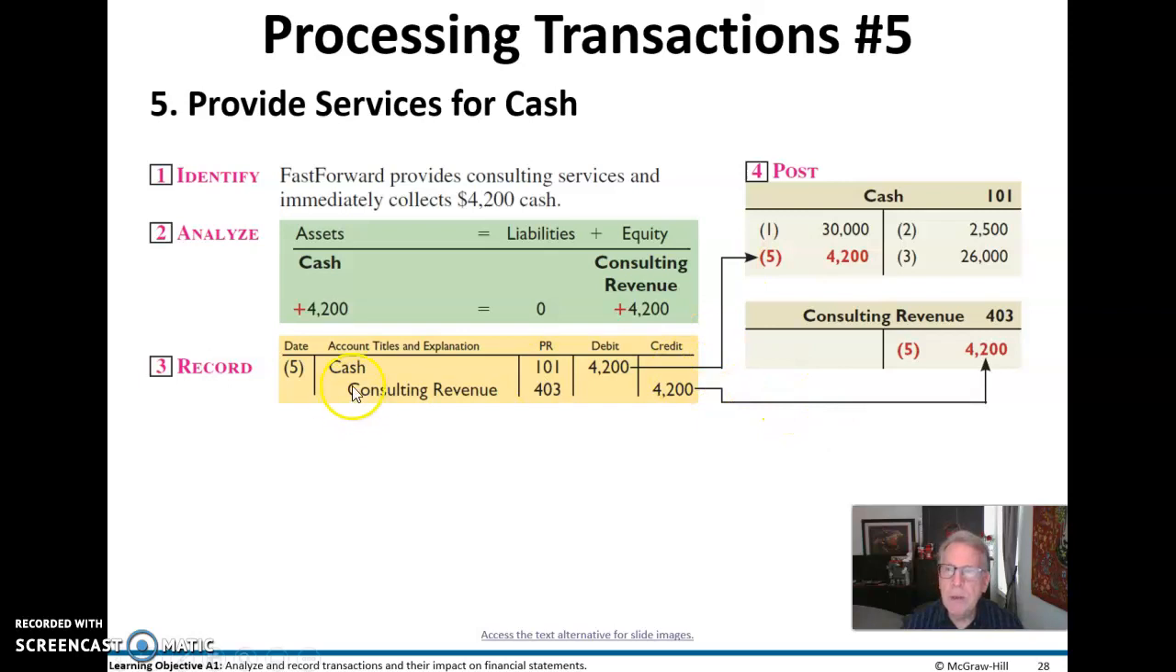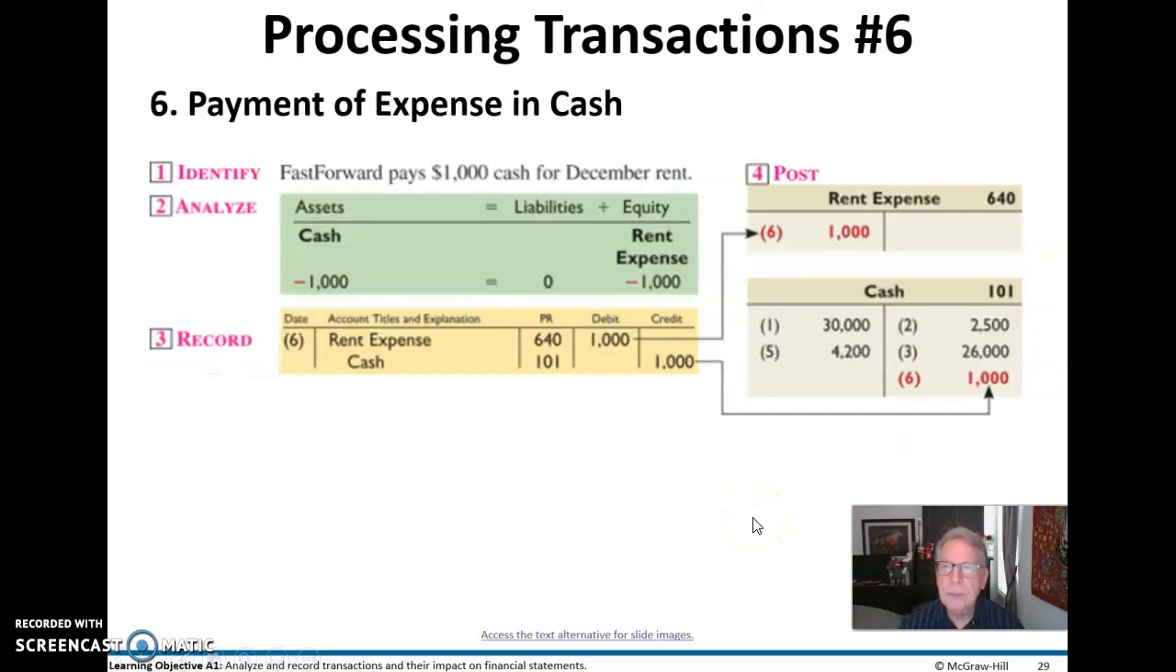We provided some services for cash. And here we've hit our first income statement account, consulting revenue. This revenue is going up, and we're receiving some cash for our services. So we debit cash and we credit account 403, consulting revenue on the income statement, and as shown, it posts to the general ledger.